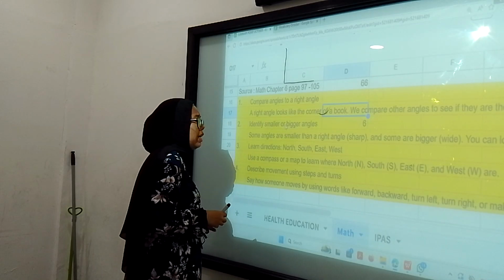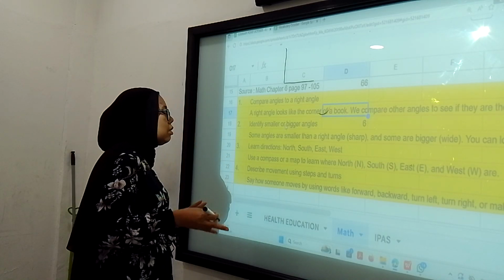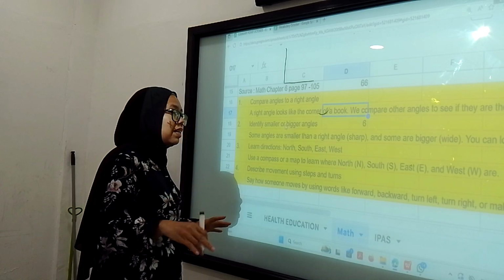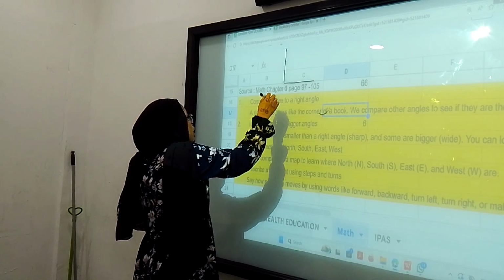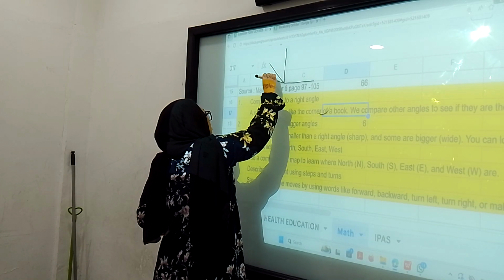They have to measure whether it is greater than the right angle. So when we measure the angle later, it should be more than 90 degrees. It can be like this or like this.